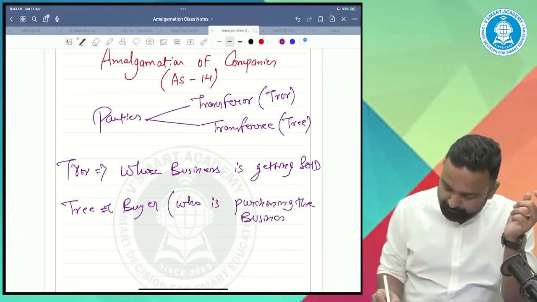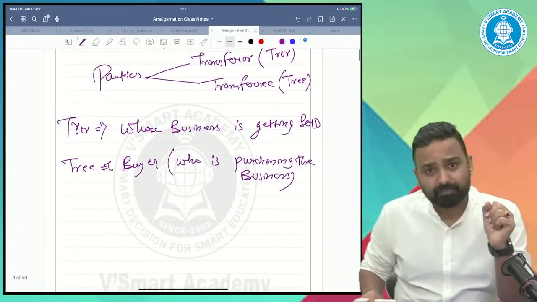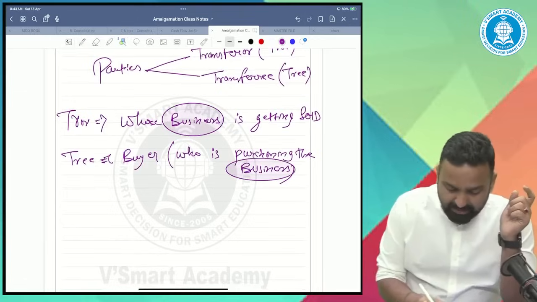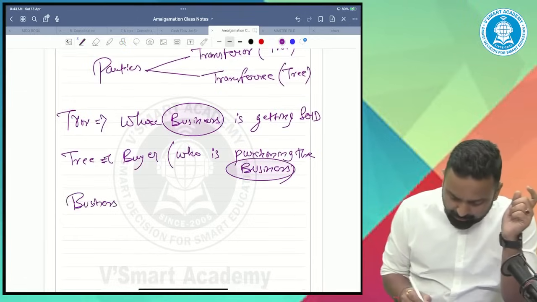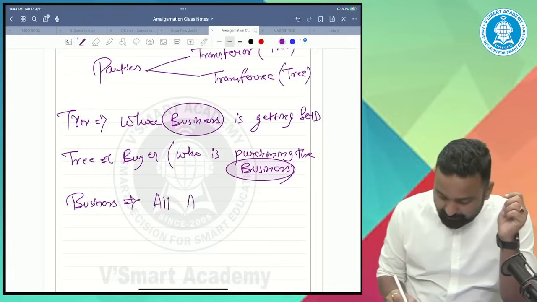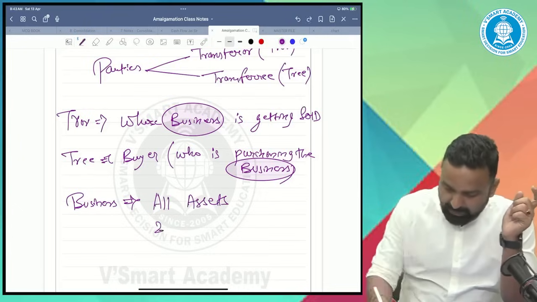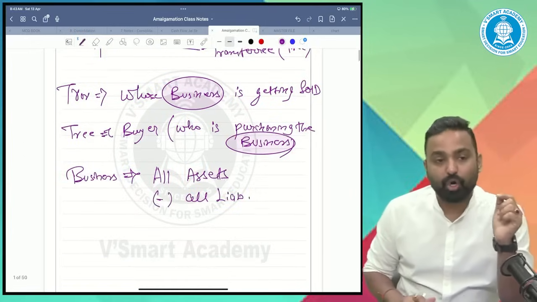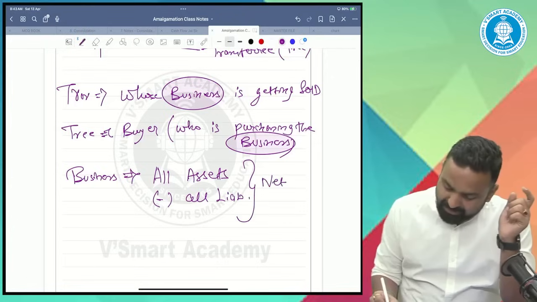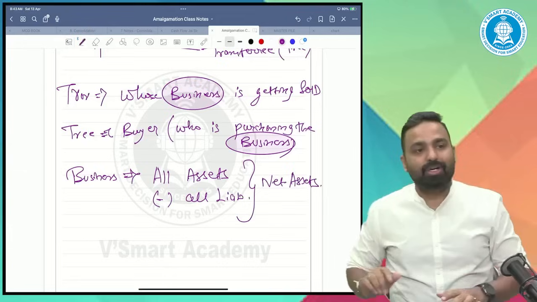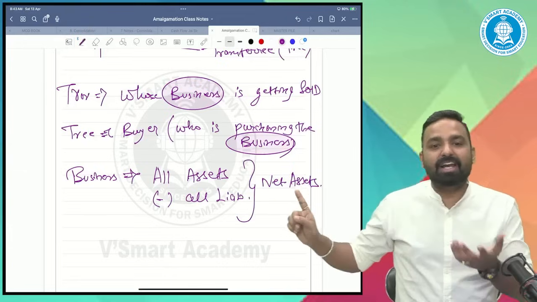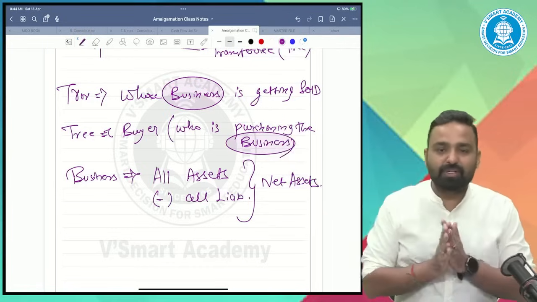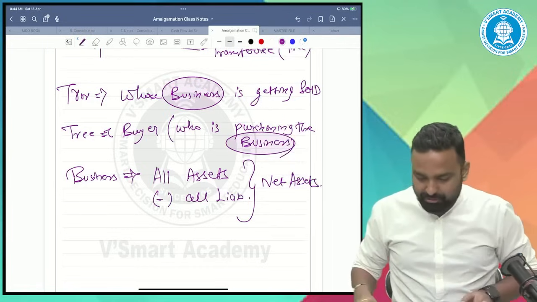Purchasing the business. All right, next. Sir, what is business? Now you would ask me, sir, what is business? Basically, here we call business means all assets and all liabilities, or all assets minus all liabilities. That means business means net assets. So logically, transferee purchases the net assets of transferor company. I'm sure you must have got this point.